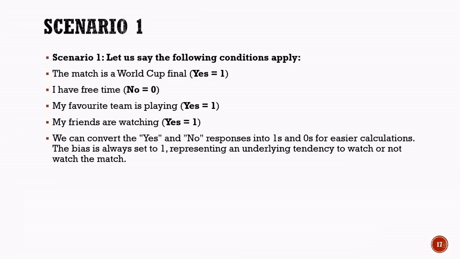Scenario 1, defining the inputs. Now let us apply the perceptron model to a real example and see how artificial intelligence makes a decision. In scenario 1, let us assume that the match is a World Cup final. Therefore, the answer to the question, is it an important match, is yes, which is represented by the value 1.